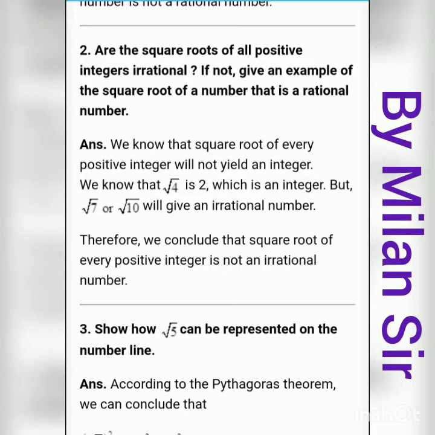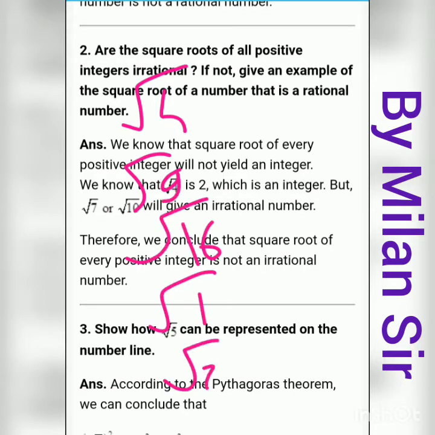If under the root we have 4, or 9, 16, 1, 25, these are perfect square numbers, right? So the square root is possible, we get an integer as the answer, and all integers are rational numbers. That's why this statement is false.